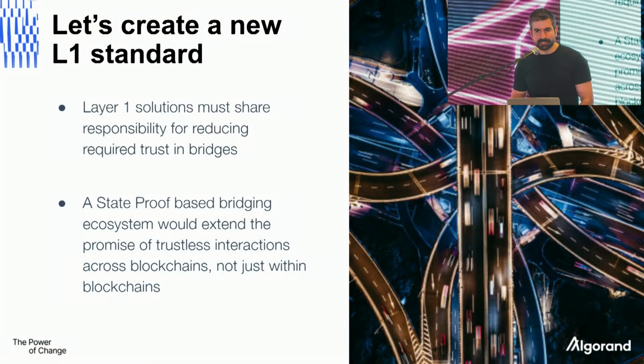Now, I want to talk about something very important. So attesting to a state of a blockchain, specifically a proof-of-stake blockchain, is a difficult problem. And it's a problem that every proof-of-stake blockchain out there has. Now, we as essentially layer 1 blockchains, we have the shared responsibility to make sure that we reduce every single one of these, every one of the trust issues there that the blockchain has with each other, pretty much.